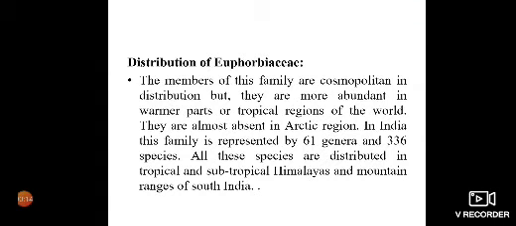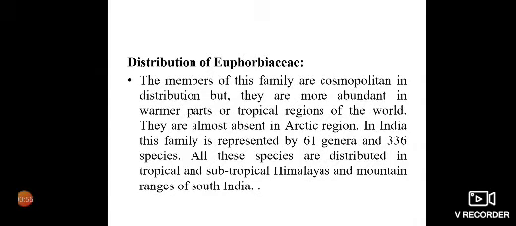Students, systematically, Bentham and Hooker classified Euphorbiaceae into dicotyledons, monocotyledons, and unisexuals. The members of this family are cosmopolitan in distribution, but they are more abundant in warmer and tropical regions of the world. 300 genera and 5,000 species are found worldwide. In India, this family is represented by 61 genera and 336 species. All these species are distributed in tropical and subtropical Himalayas and mountain ranges of South India.